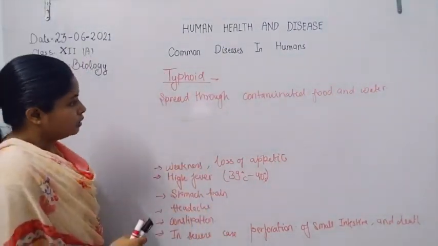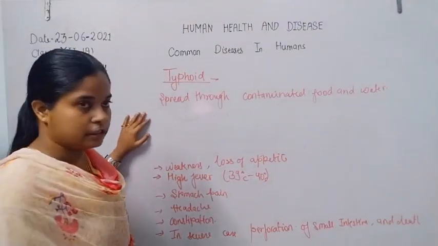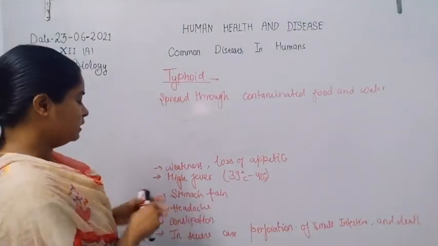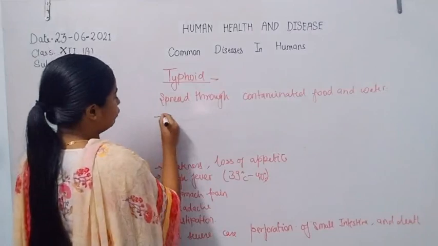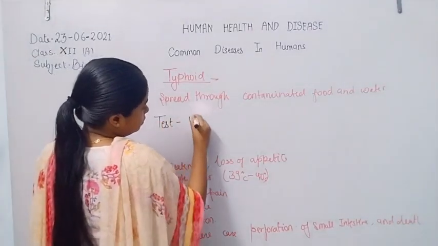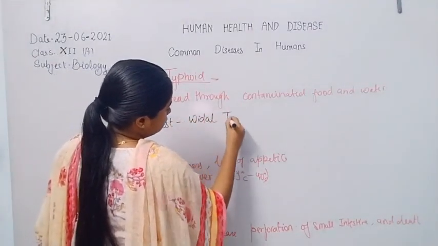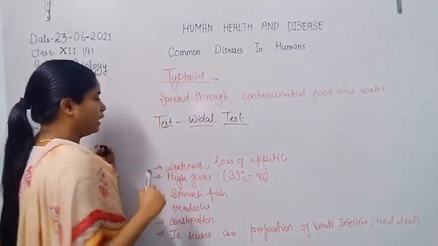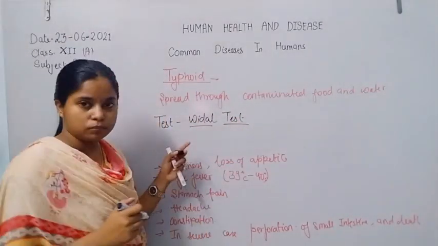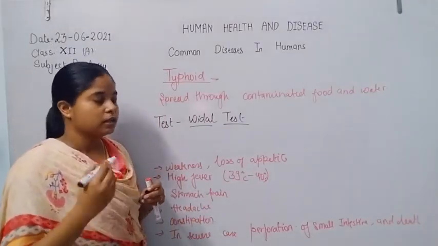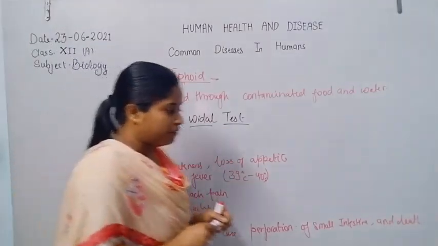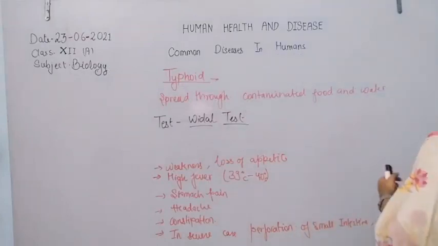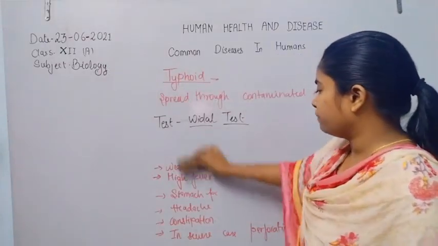After this, typhoid is tested by the Vidal test. So the test for typhoid is the Vidal test. Through this test, easy identification of the typhoid bacteria is done, and the disease is known as typhoid.